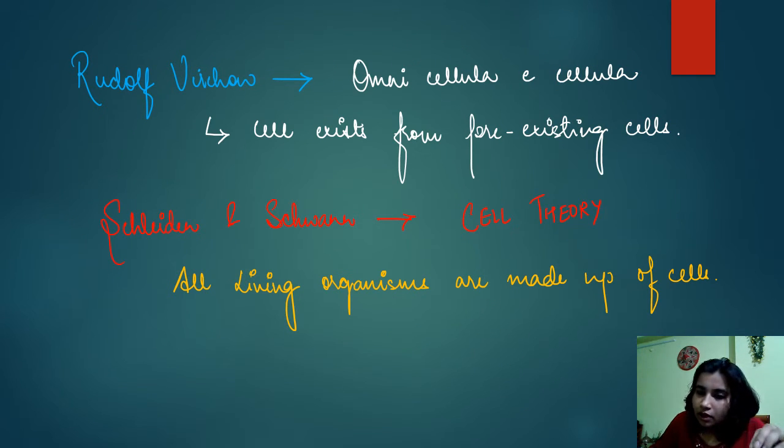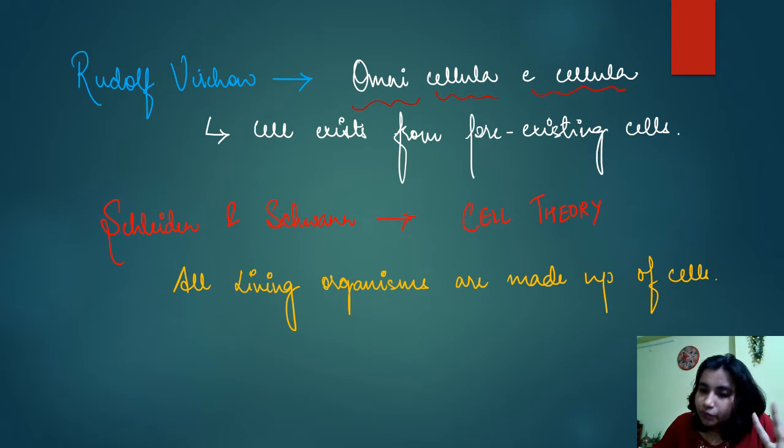Apart from Robert Hooke and Antony van Leeuwenhoek, there are some more scientists who came up with theories. First we will see Rudolf Virchow, who proposed omnis cellula e cellula. That means cells exist from pre-existing cells. All cells are formed from already formed cells. New cells are forming from the already formed cells. This is what Virchow explained.